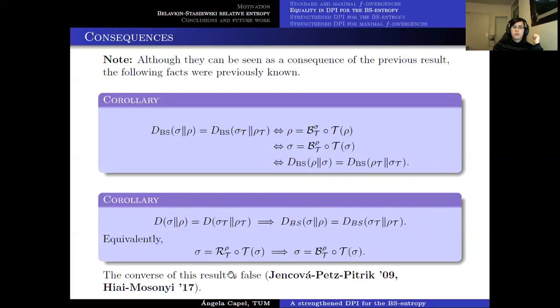So the converse of this result is known to be false, and a couple of explicit examples can be found in these two papers mentioned here. So this is why I said that since the set of fixed points of this map here is bigger than the one here, we cannot call this map in the same way as the one that appears here.